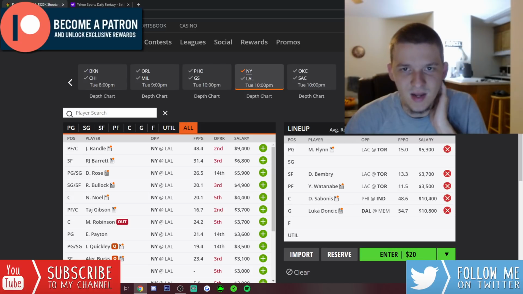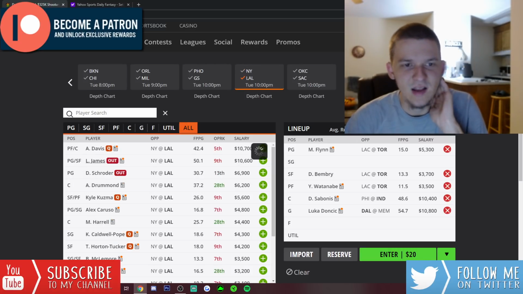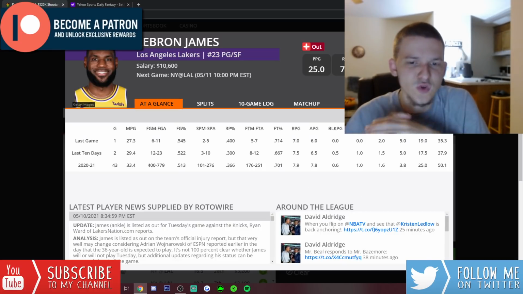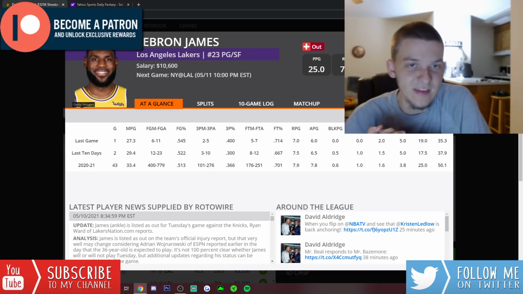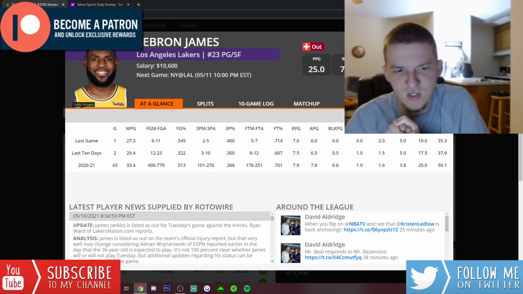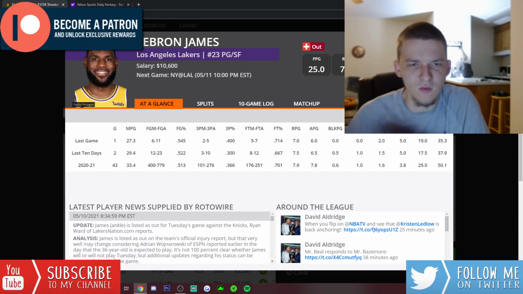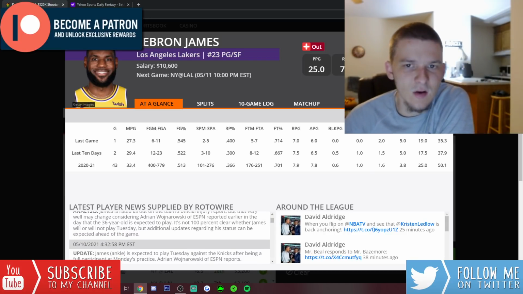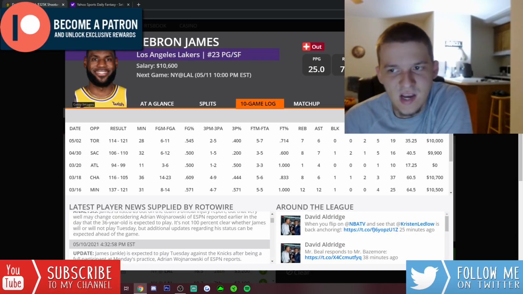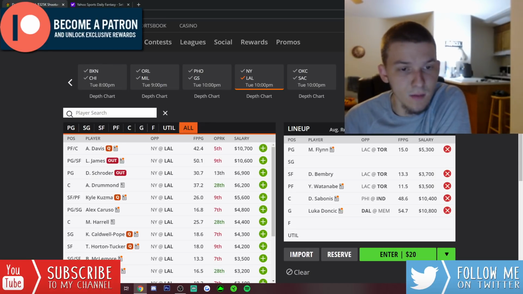Now, on the Lakers side, we do need to keep an eye on the status of LeBron. On the injury report, he is currently listed as out, but we already did get a report from Woj that he is likely to play in this game Tuesday. They said if he doesn't play Tuesday, then he most likely will play in their next game, which I believe is on Wednesday against the Rockets. So I'd assume LeBron plays here. Right now he's listed as out, but they could definitely change that and just take him off the injury report.